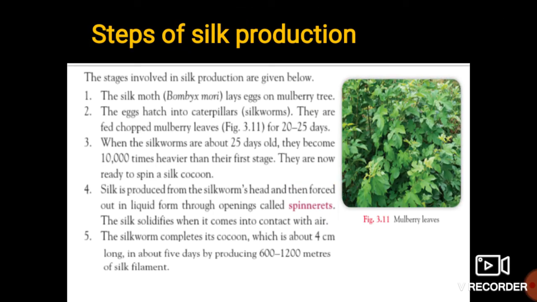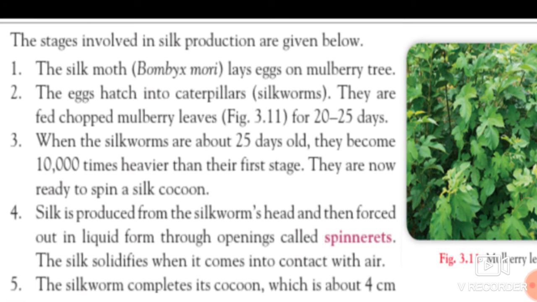So there are certain stages involved in silk production. What are these steps? See students, first the silk moth, that means the female silk moth, known as Bombyx mori, lays eggs on the mulberry tree. After laying, the eggs hatch into caterpillars, and they feed on chopped mulberry leaves, means they eat the mulberry leaves for 20 to 25 days after hatching.